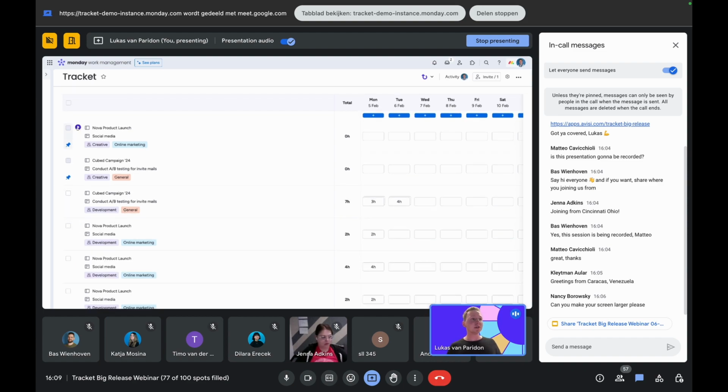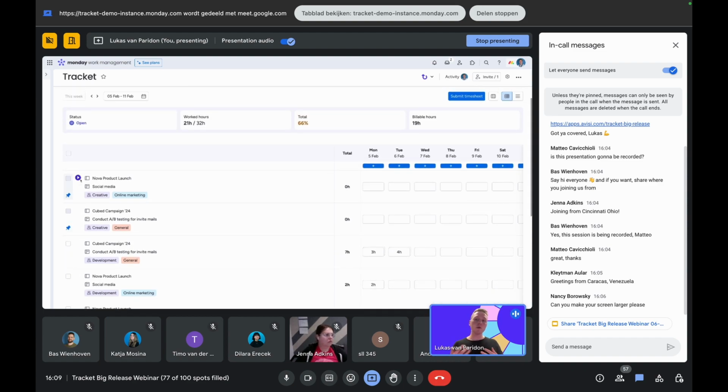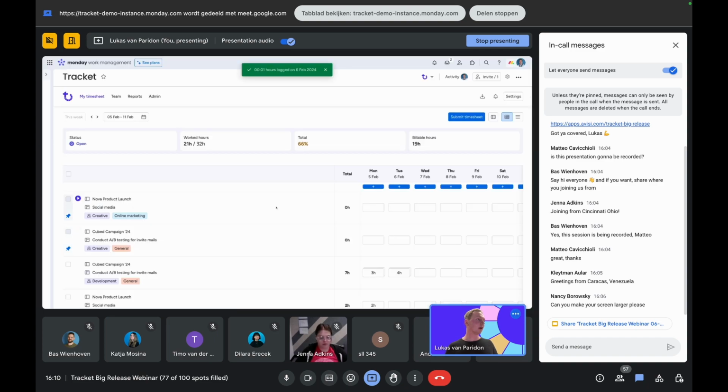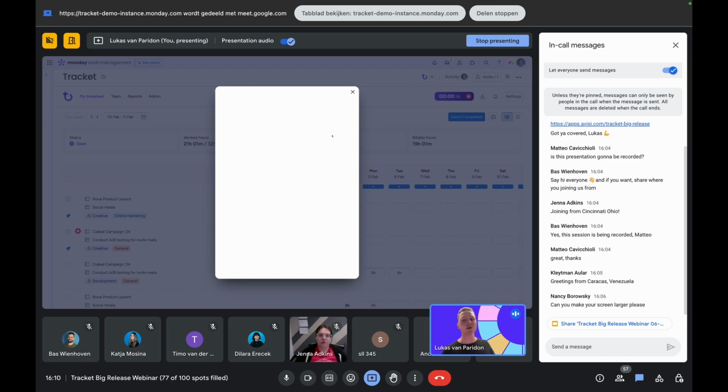Then you might have noticed this timer already popping up right there. So if you're working with a manual timer, that's also accessible now from the timesheet overview. You can press that right there. So the idea is that you can just start the timer from here and then it starts running automatically. You don't have to fill in any fields before you make the timer stop. But upon stopping it, that's really where you add the details.